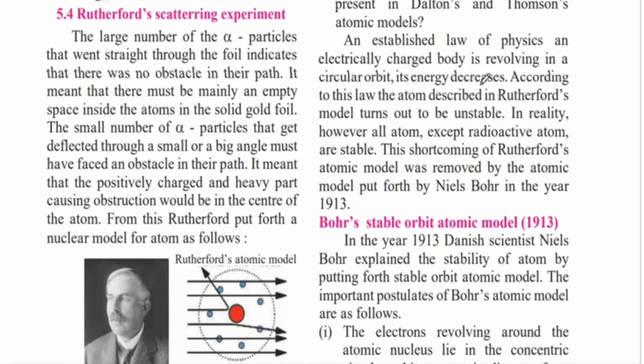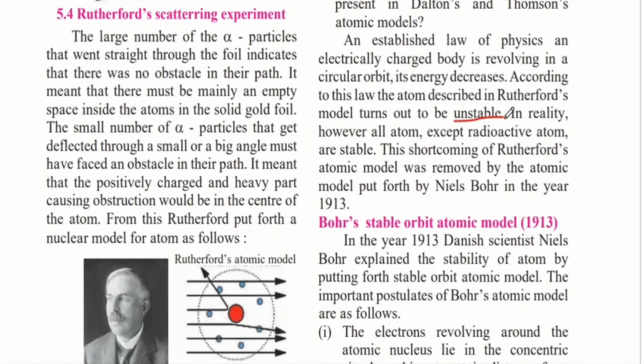There is an established law of physics that if an electrically charged body is revolving in a circular orbit, its energy decreases after a certain amount of time. According to this law, the atom described in Rutherford's model turns out to be unstable, because Rutherford told us that the electrons were revolving around the nucleus. Because the electrons are charged, that is, they have a negative charge, and they are revolving in a circular orbit, their energy would tend to decrease and therefore they would become unstable.